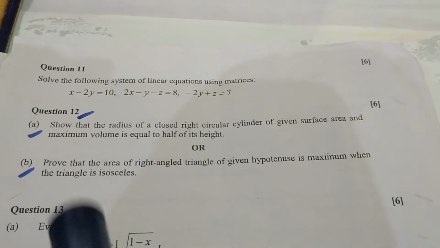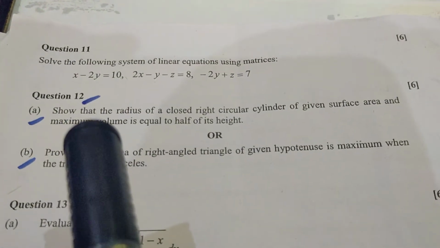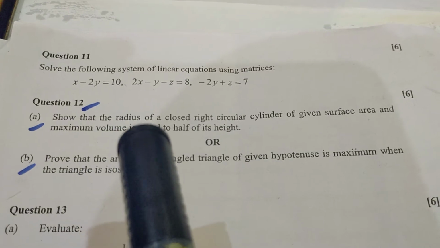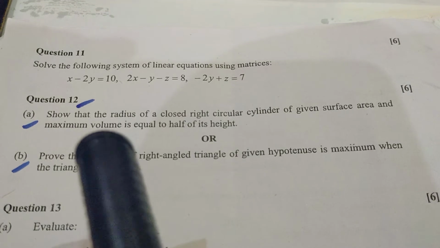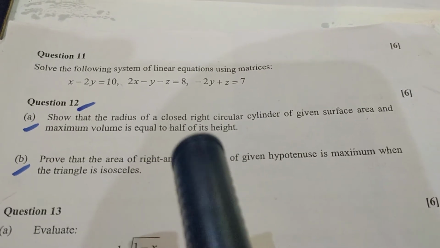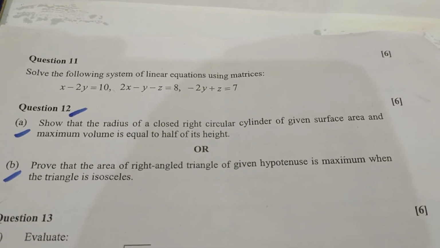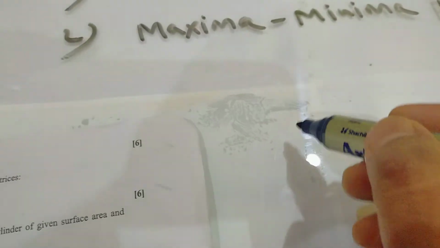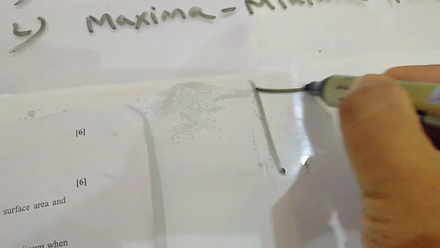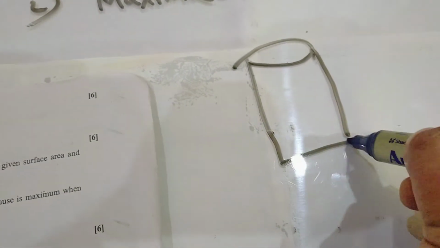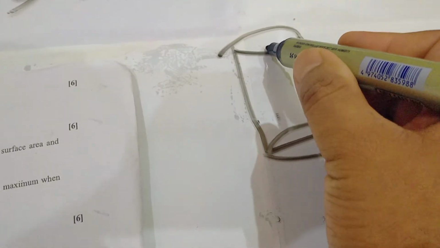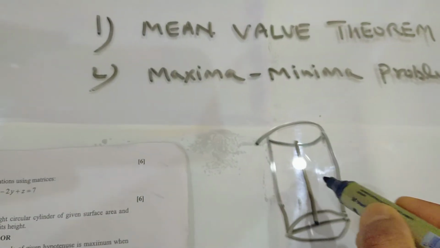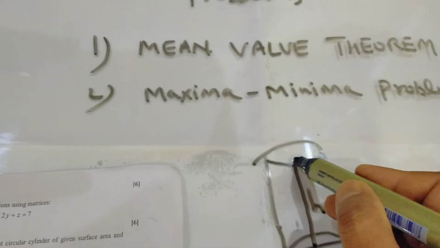In the first question, he is asking us to prove that the radius of a closed right circular cylinder of given surface area and maximum volume is equal to half of its height. You know the shape of the cylinder. This is the cylinder, this is the vertical height, and this is the radius.